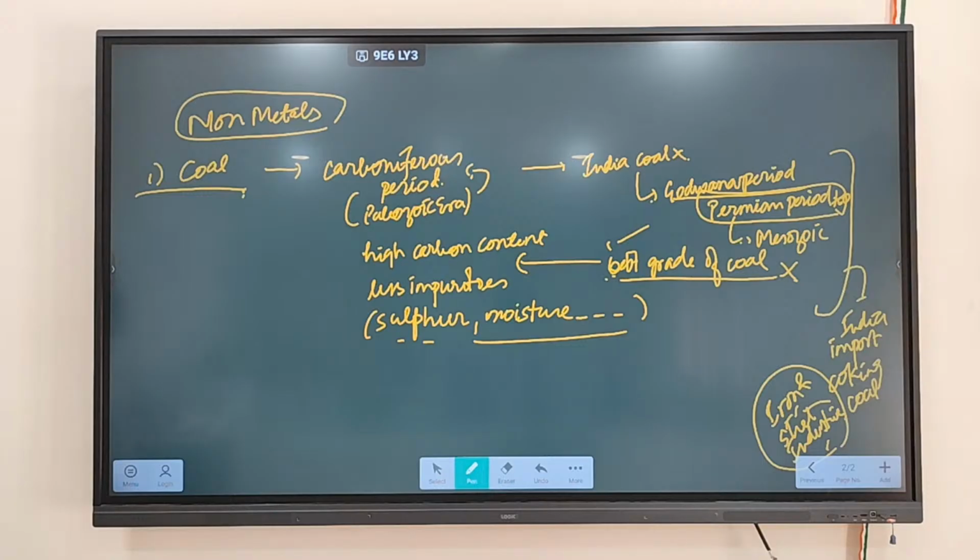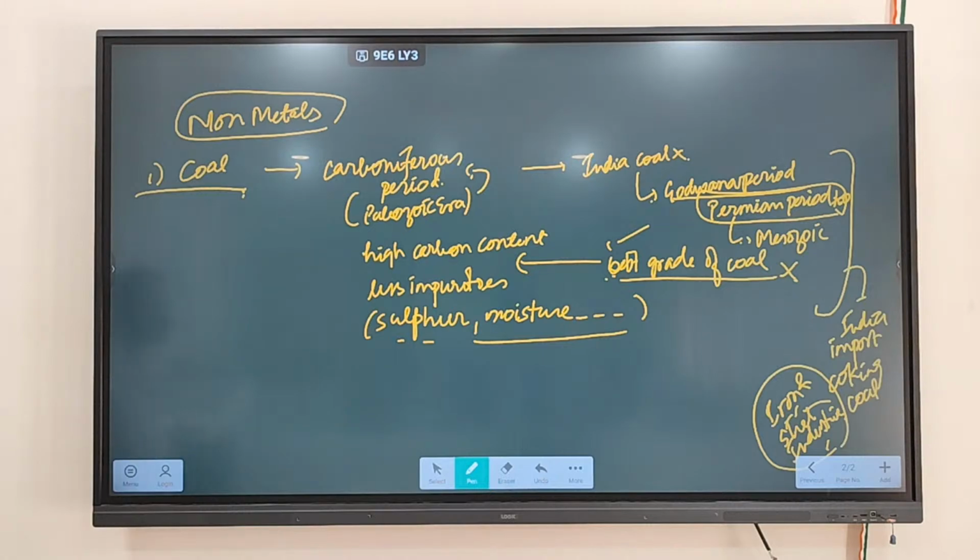Remember when we were discussing iron last class, different types of iron we discussed. When iron is mixed with sulfur, what happens? We have written that sulfur makes iron weak or brittle in nature.